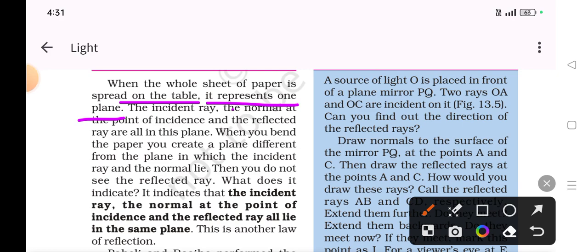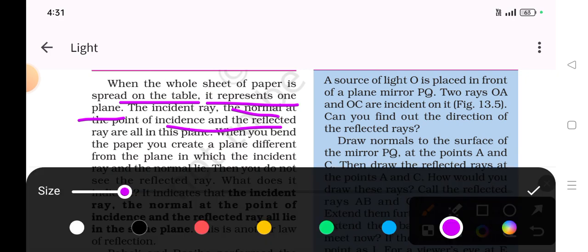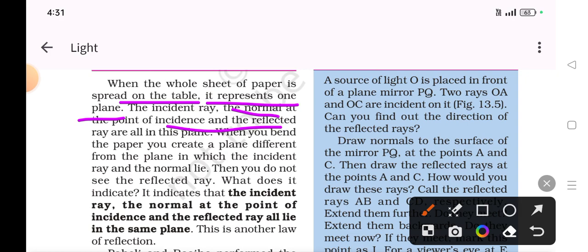The incident ray, the normal ray at the point of incidence, and the reflected ray are in the same plane. Okay guys, when you bend a paper, you create a plane different from the plane in which the incident ray and the normal ray lie. Then you do not see the reflected ray. What does it indicate? It indicates that the incident ray, the normal ray and the reflected ray are in the same plane.